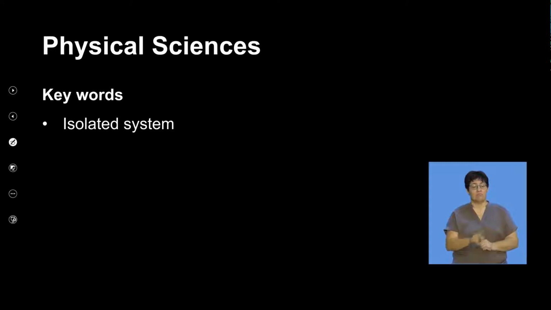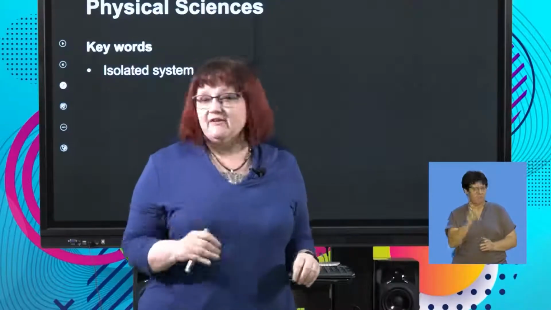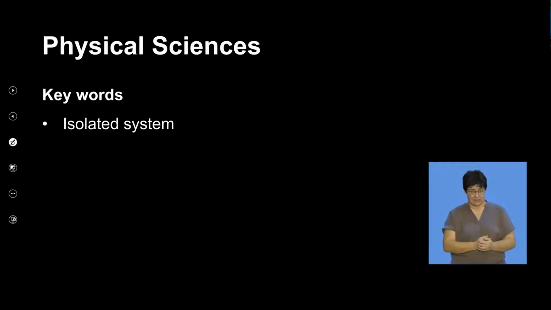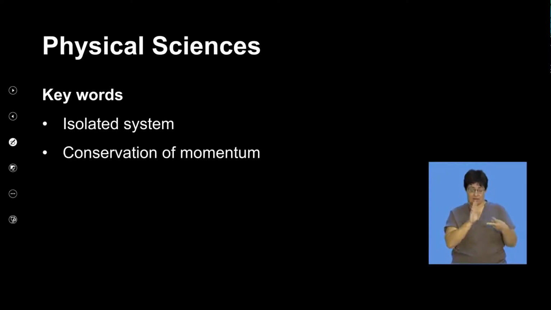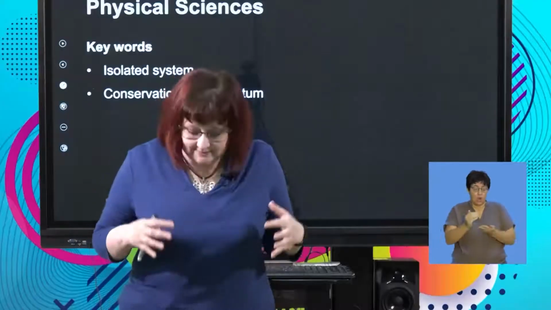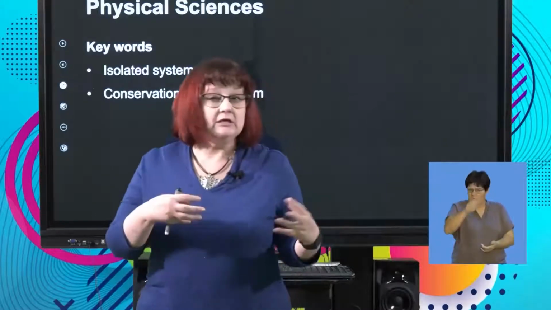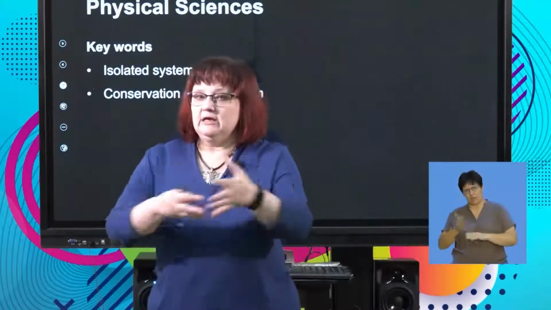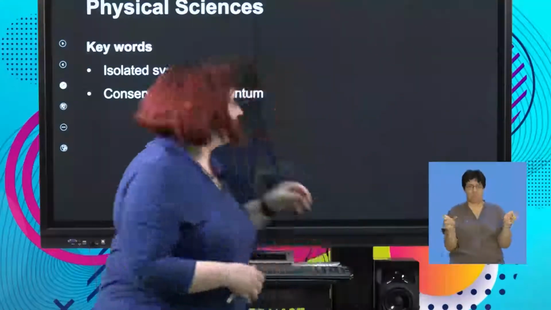We're going to look at the word isolated system. You should have heard this term before, but I'm going to go through it in detail so you know. We're then going to look at the conservation of momentum. You should know what conservation means because you've heard it in terms of energy, and we know what momentum is, so we're going to put the two concepts together.